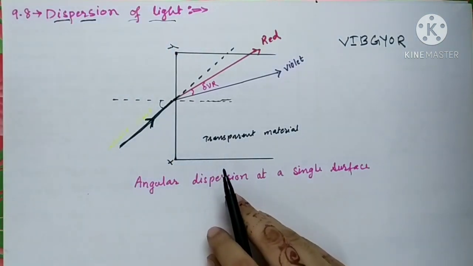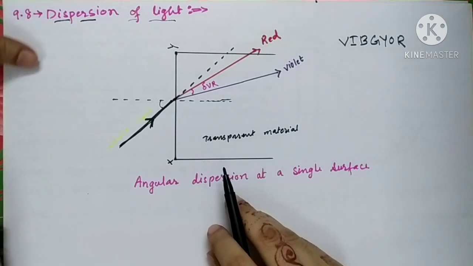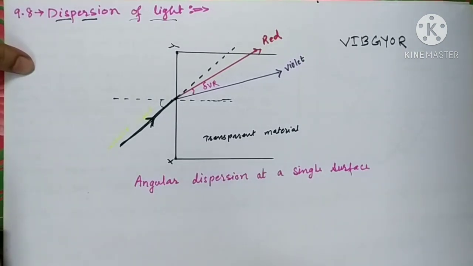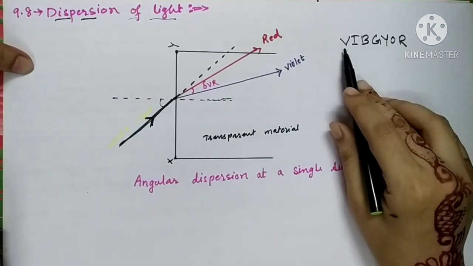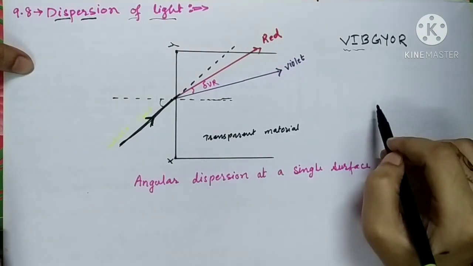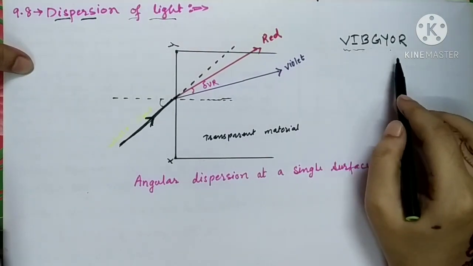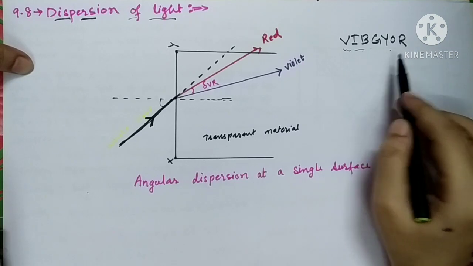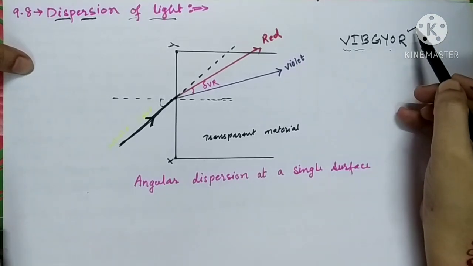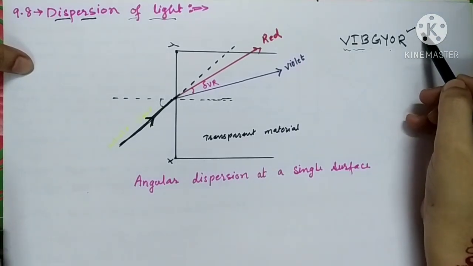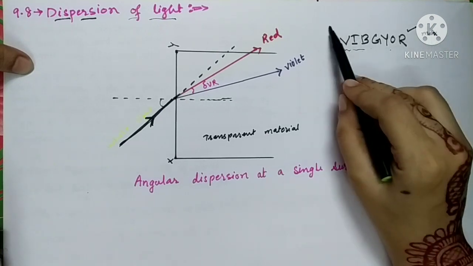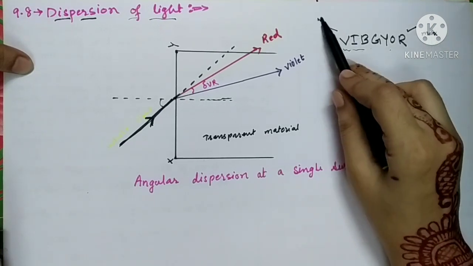You all know that each different color of light is due to a different wavelength of the constituent color. All these colors have different wavelengths. Out of these 7 colors, red has the maximum wavelength, while violet has the minimum wavelength.